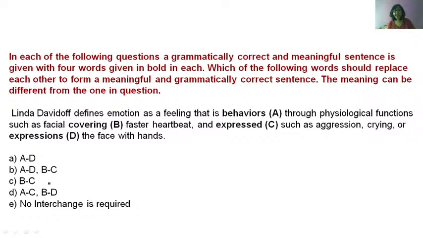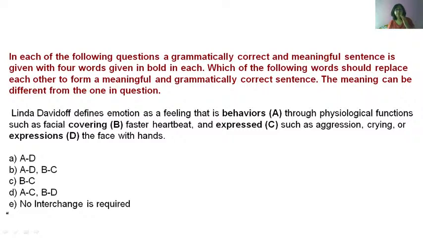Option D, A, C and B, D. Okay, A, C and B, D. Very good. Yes. Yes, Manikandan, you are right. To change actions or mindset, that is for rectifying someone, right? Yeah.